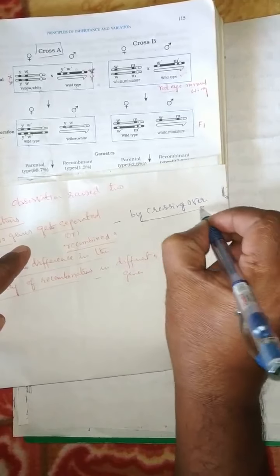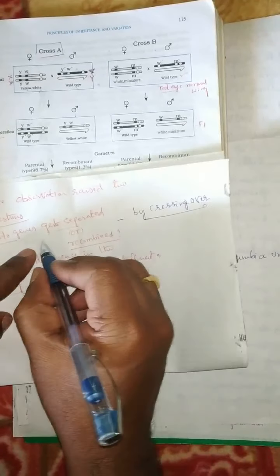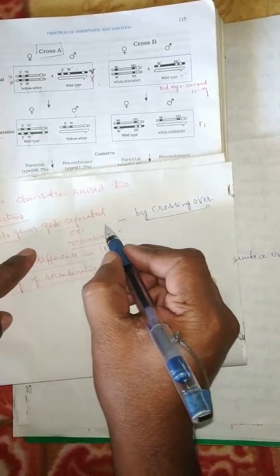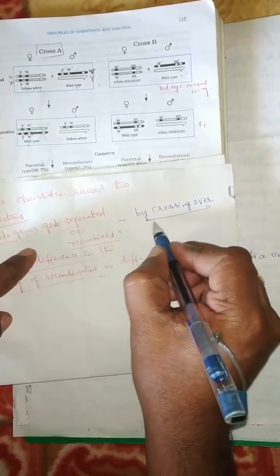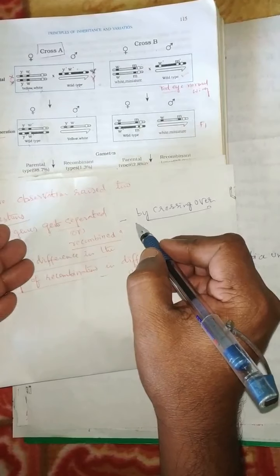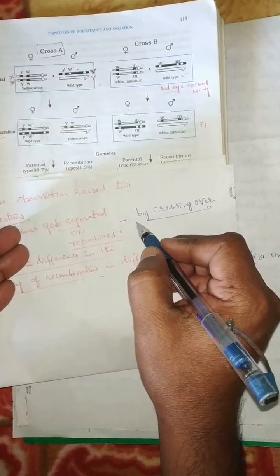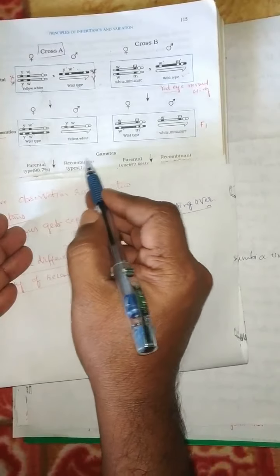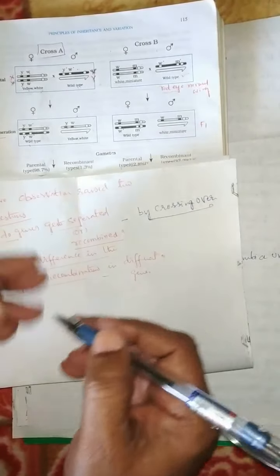We can see crossing over later. By crossing over, the genes get separated and recombined. Because of this crossing over, it is possible, and because of that they show the new combination of organisms in the F2 generation. That is the reason.